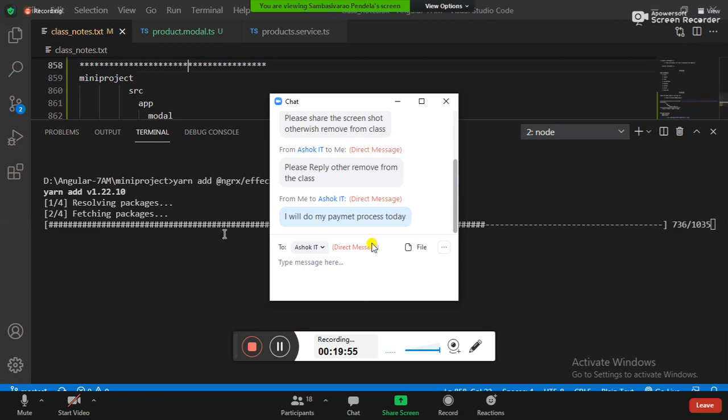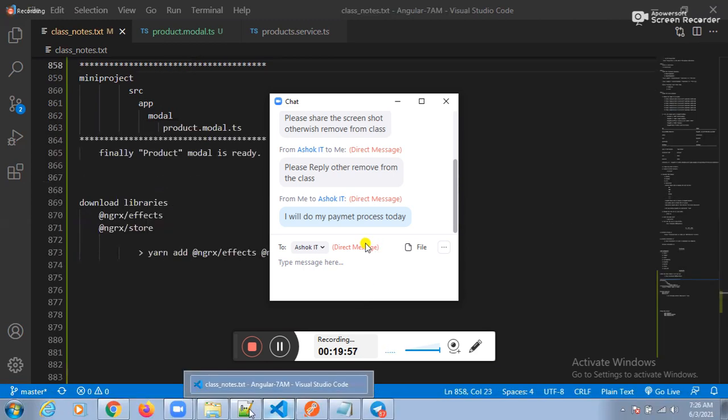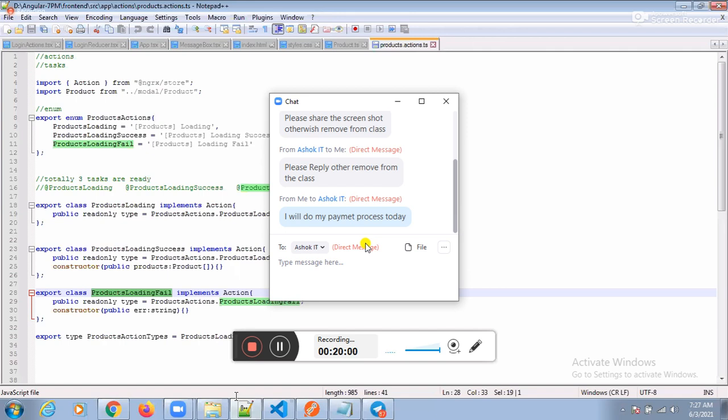Now all the libraries will download. And after downloading the libraries, then we need to go for our ideas preparations.